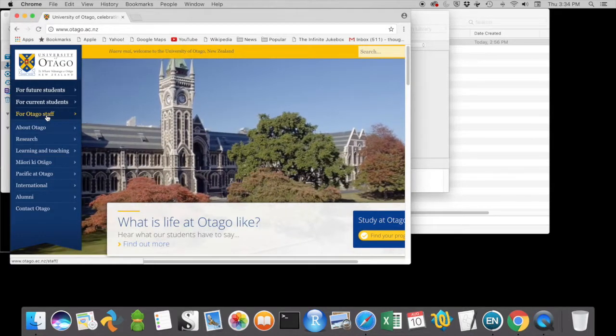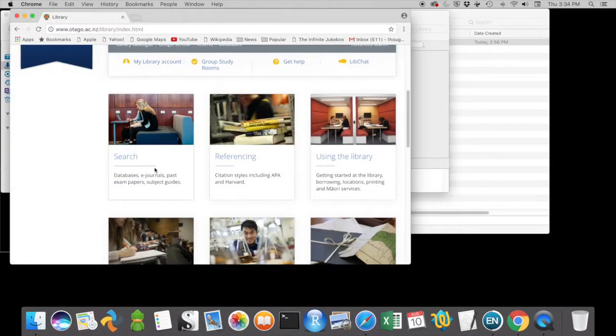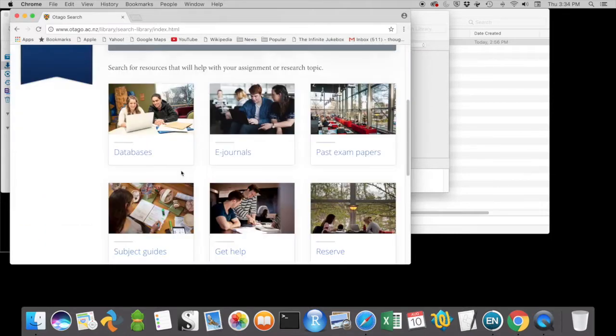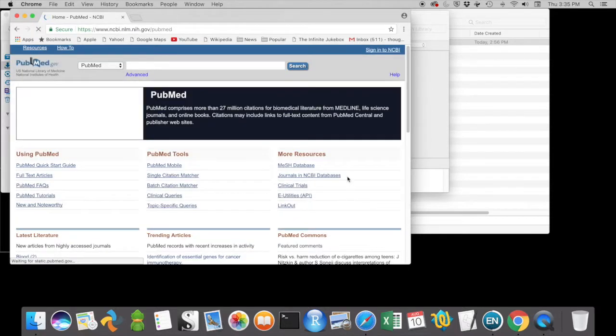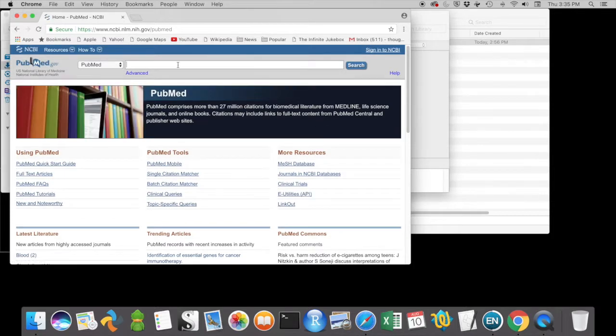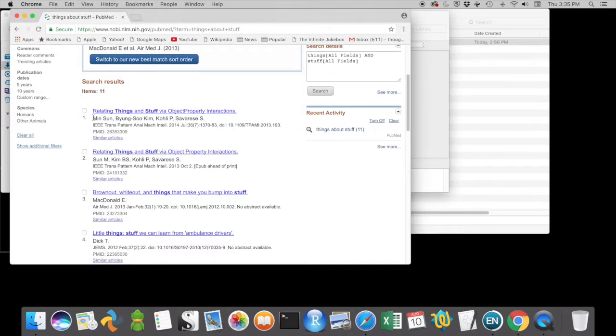So if I find an online database of references, for example, going into the university library and finding the databases section and choosing a database like PubMed, and performing some kind of search, I'm ticking articles of interest, so there has to be a ticky box.